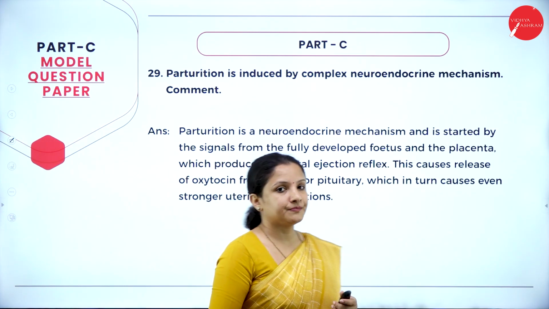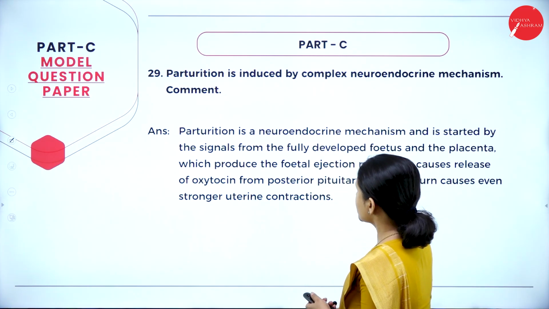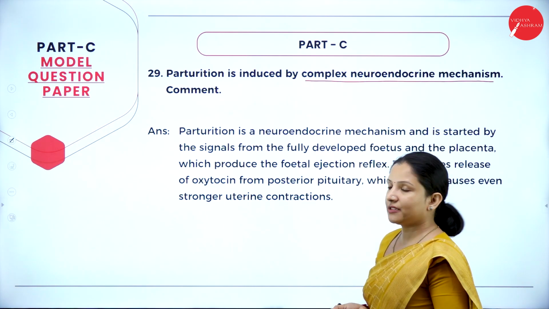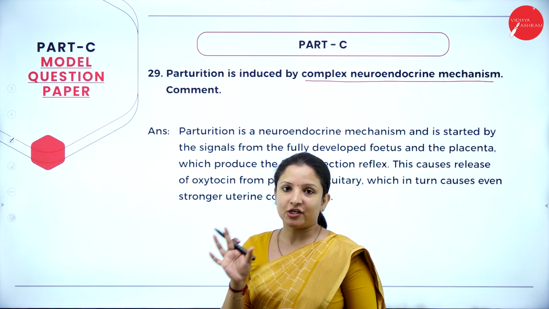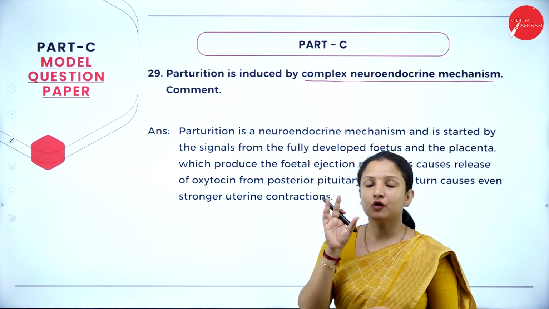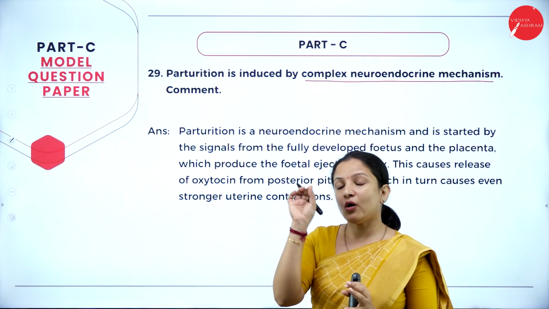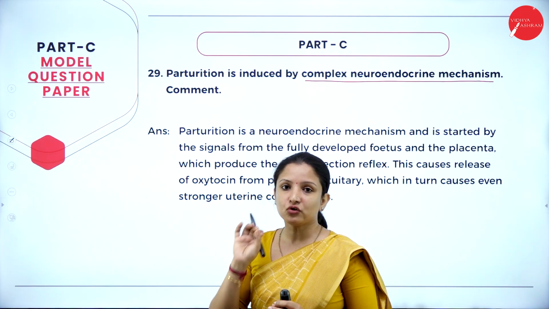So moving further, the next question: parturition is induced by a complex neuroendocrine mechanism. Comment. So they have given a statement here, that is, because of a complex neuroendocrine mechanism, parturition happens. What is the exact reason for that? We need to comment on that.